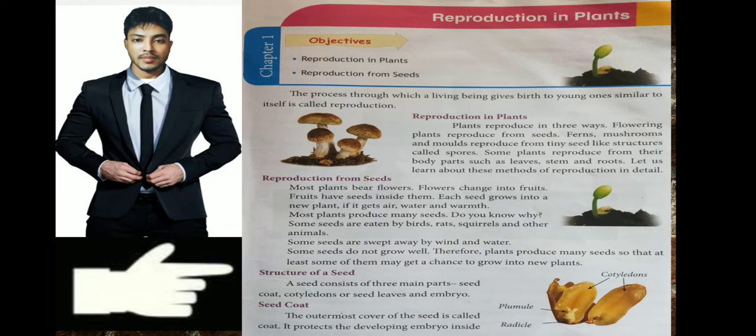Yes or no? So the outer part, the hard part, is called shell. Inside it there is a white part that we can eat. It is called albumen. And inside that white part there is one more part. It is called the yellowish part, the yolk. The same way seeds have three parts. The first part is called seed coat. The second part is called cotyledons or seed lips, one name. And the third part is called embryo.